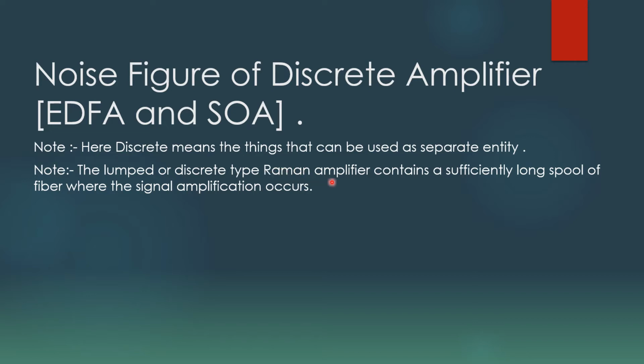There is one more category of Raman amplifier, that is the distributed Raman amplifier. The distributed Raman amplifier uses the transmission fiber for its amplification process. So DRA does not come in the discrete amplifier category. In this video we will discuss the noise figure of discrete amplifiers. So moving to the next slide.